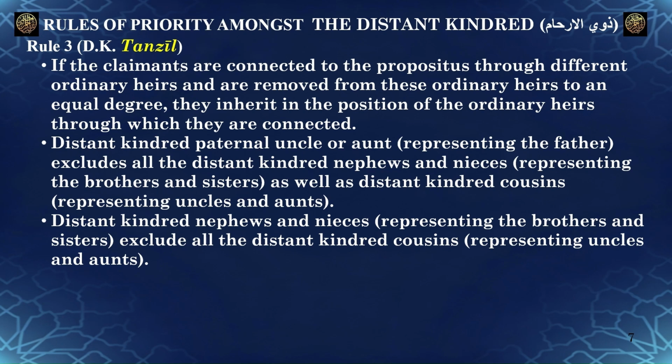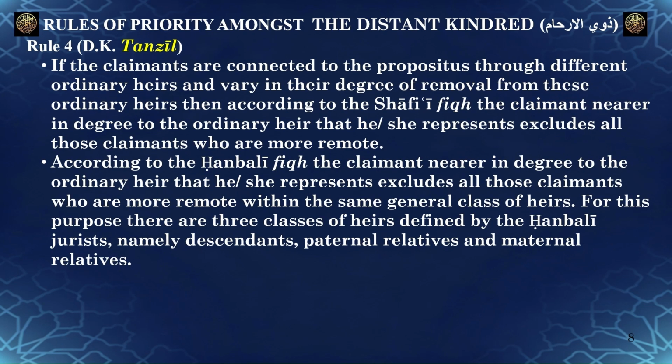Distant kindred nephews and nieces who represent the brothers and sisters exclude all the distant kindred cousins representing uncles and aunts.